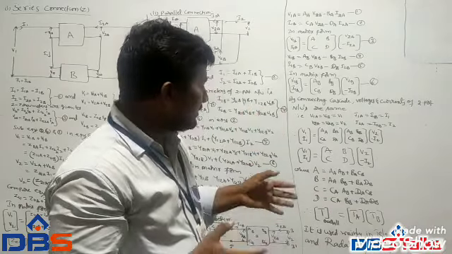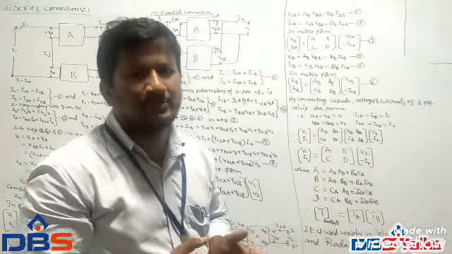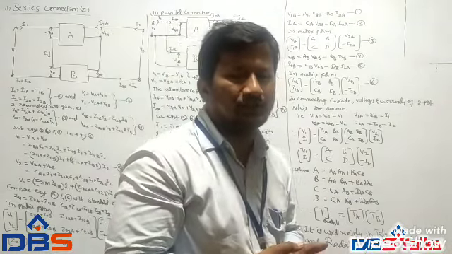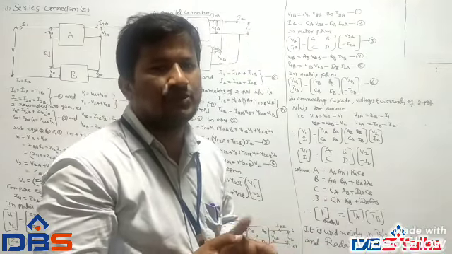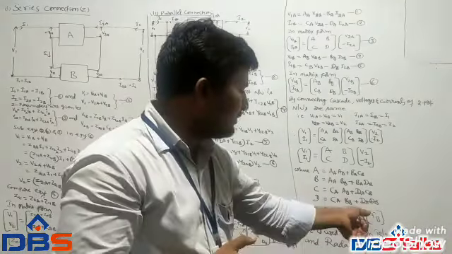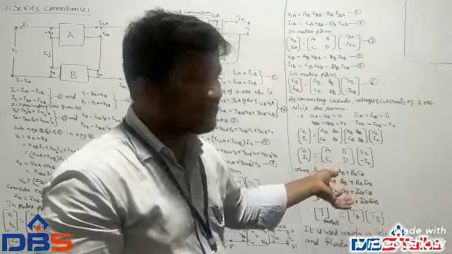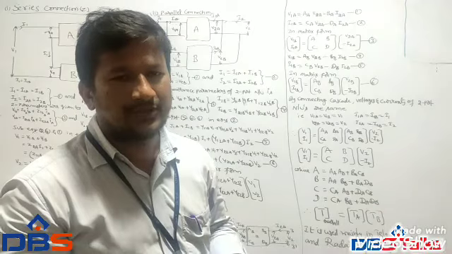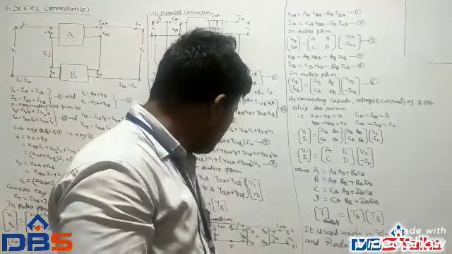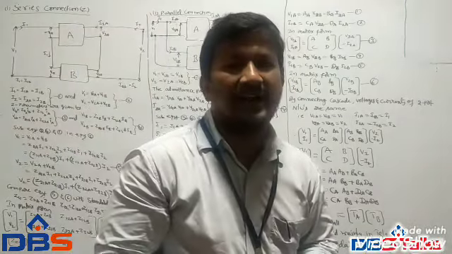Now the total equivalent or overall transmission parameter matrix for a complete network is equal to the multiplication of individual networks A and B. So these transmission parameters for cascade connection are highly utilized in telephonic systems and also radar systems.